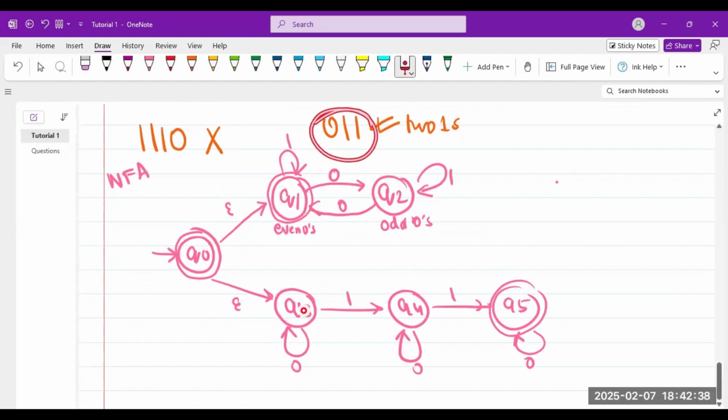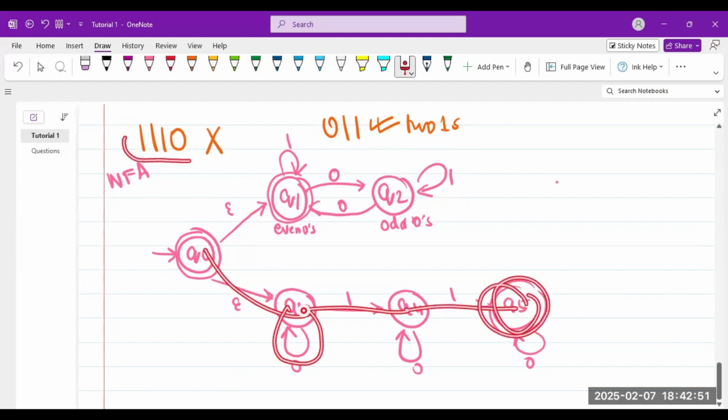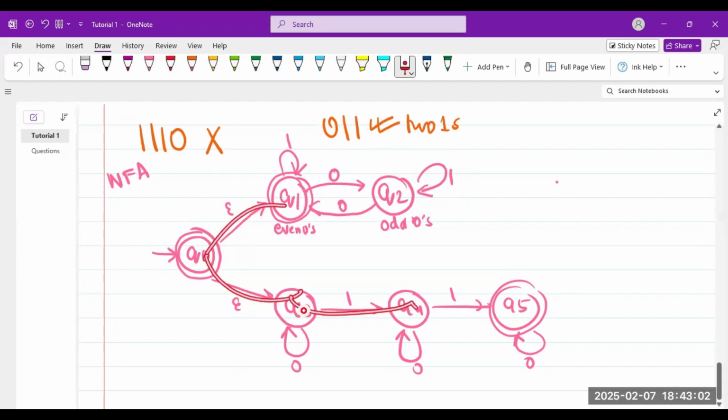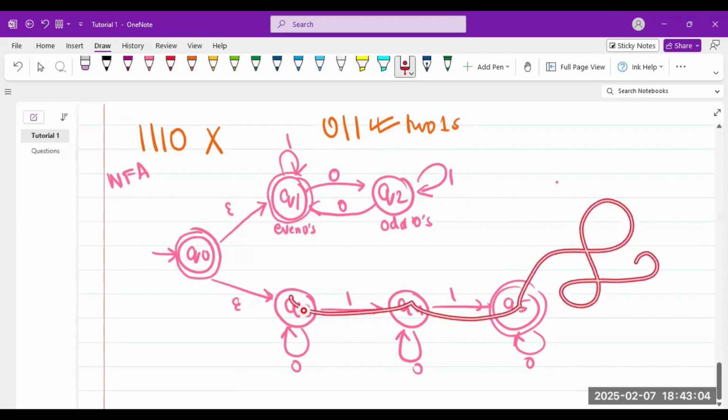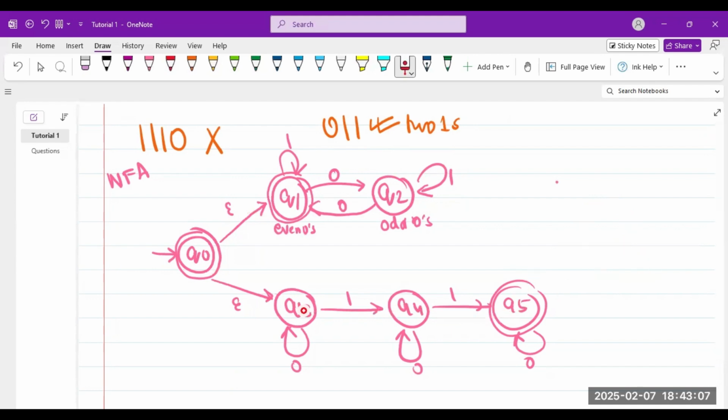Someone said 0, double 1. So I go here, I go here, 0, and then I stay here, 1, 1. I'm not accepted. But I go down and I say 0, 1, 1. I am accepted. Now 1110. This is not supposed to be accepted because it has odd zeros and it does not have exactly 2 1s. So let's check it. I go here, I go here, 1, 1. Wow, this one is rejected because we've just lost this copy. It's rejected entirely. But if I go up, I say 1, 1, 1, 0. So rejected.